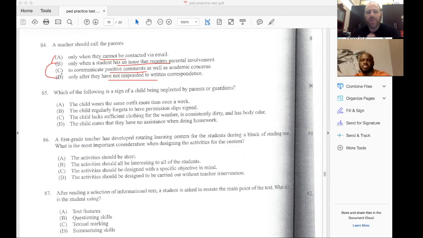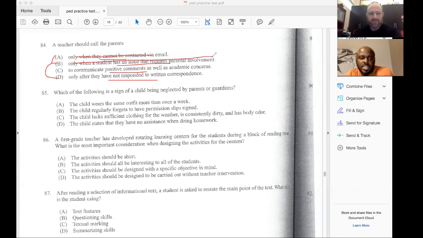Gotcha. So to me, I would definitely cross off A. Okay. Right. But as a teacher, we always learn that we're supposed to call with positive comments too, right? Most teachers obviously call because it's a behavior issue or academic concerns. Right. But if you look at C, communicate positive comments as well as academic concerns. Right. Yeah. So B, I would take out as well, because this doesn't sound right. Only when a student has an issue that requires parental involvement. That doesn't make any sense either.